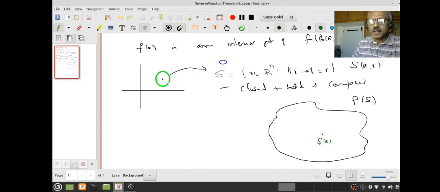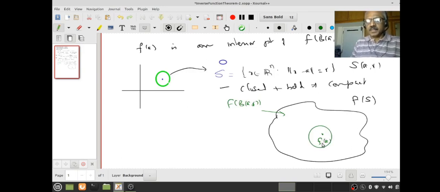So what do I want? I want to say there exists an open ball centered at this point which is completely contained in f of BAR. I want to say there exists an open ball containing f of a which is contained in f of BAR. Therefore a becomes an interior point. Okay, now let's do that.